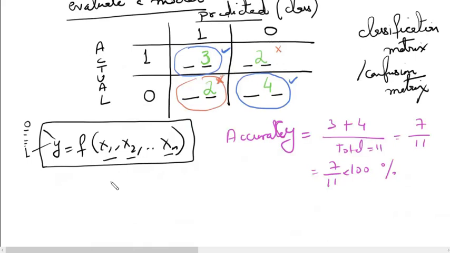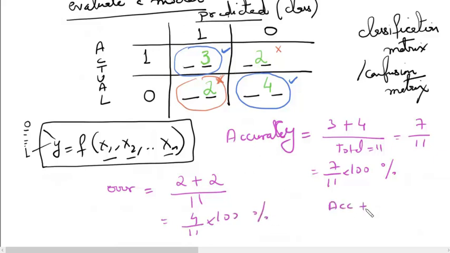Similarly, we can compute the error percentage also. So the error percentage will be given by, we can count the opposite diagonals now. So this time 2 is an error for me. So 2 plus this 2 divided by total, which is 11. So I will get 4 by 11 into 100%. So accuracy plus error, it should always equal to 1. So it should always equal to 1. So you can also calculate the error by using 1 minus accuracy. So both will give you the same answer.